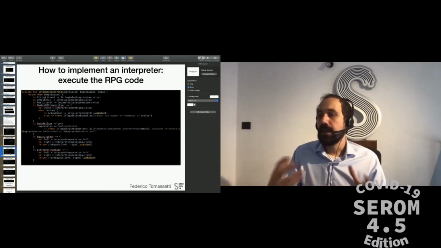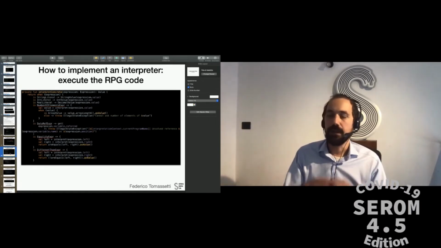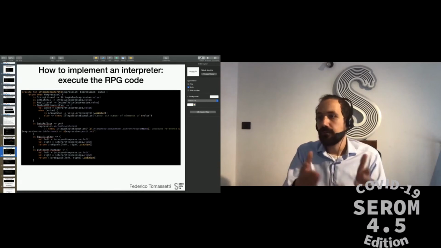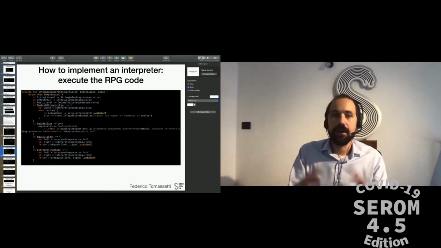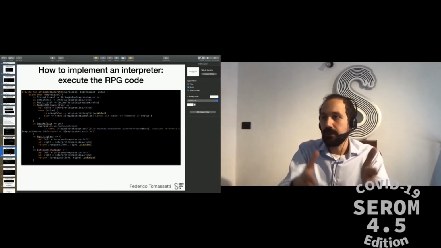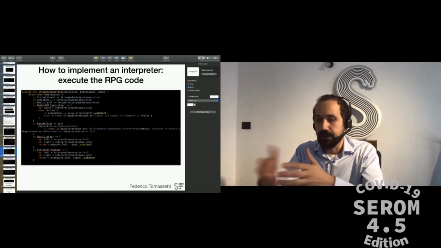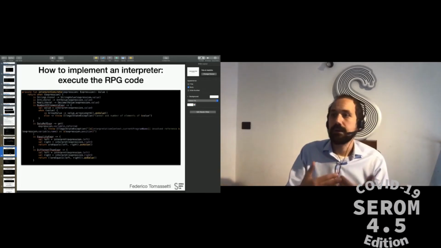Now, many expressions are trivial, literals in particular are very trivial. If I have the literal, the string foo, the corresponding value is the string foo. Like if I have the literal 3, the corresponding value is 3. While other expressions require more elaboration.